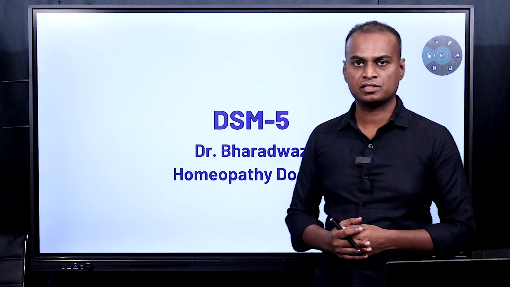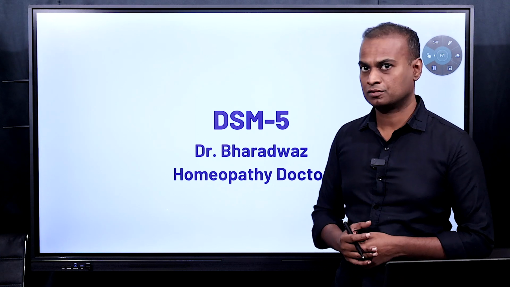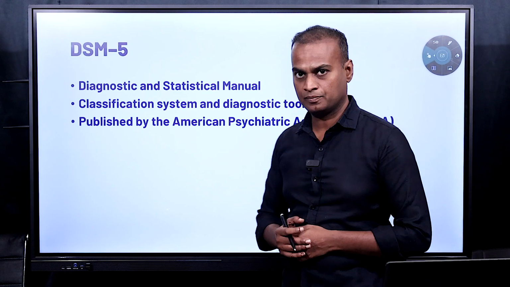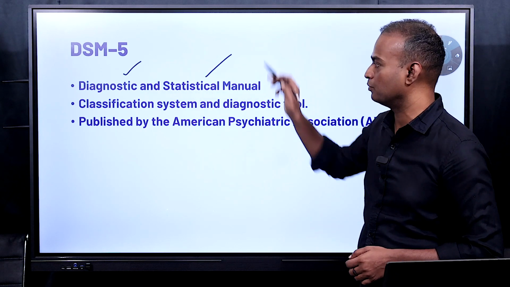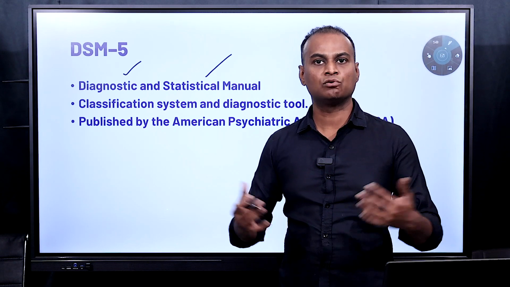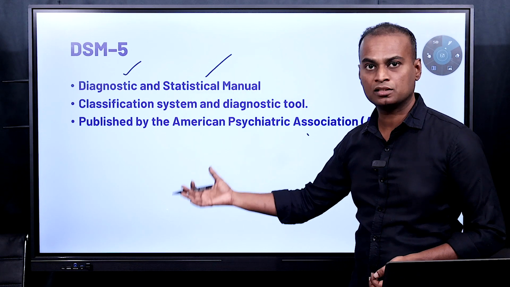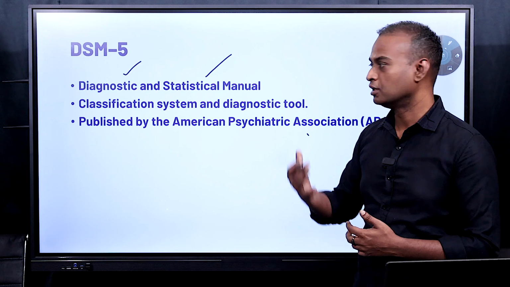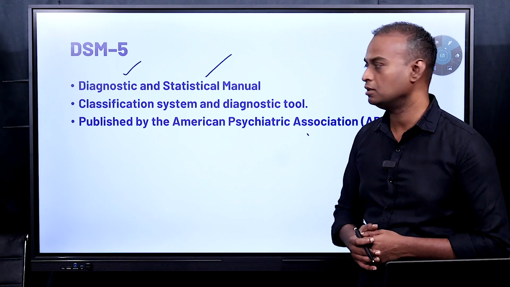But when do you use DSM-5? DSM-5 is to categorize and to diagnose mental disorders. And coming to what is DSM, you can see, DSM-5 is a diagnostic and statistical manual. Diagnostic means if you want to diagnose a mental disorder, you cannot name it as you want. You have to come here and check in DSM-5 whether it is satisfying the diagnostic criteria. If the symptoms of the patient satisfy the diagnostic criteria, then only you can name the disease as a mental disorder as stated in the DSM-5.